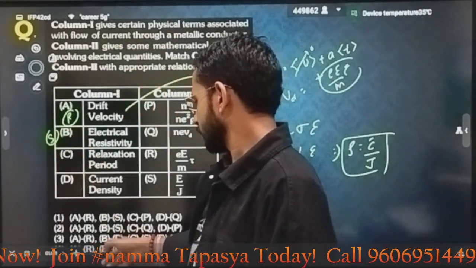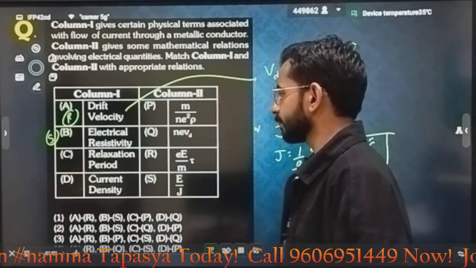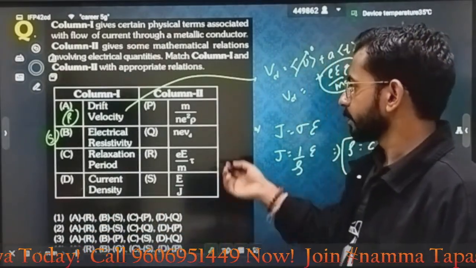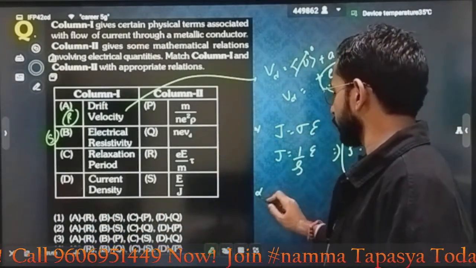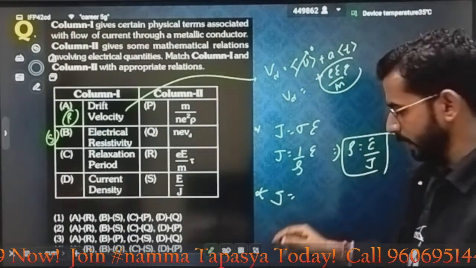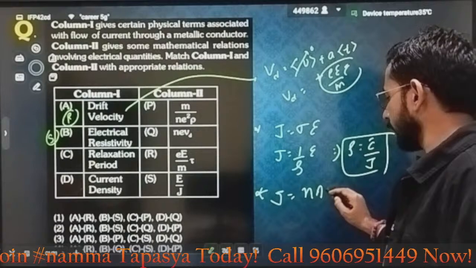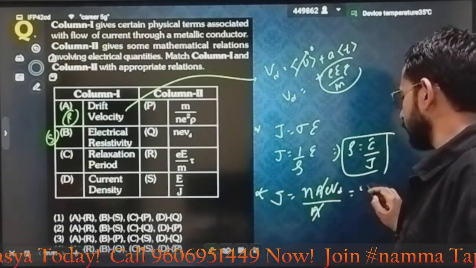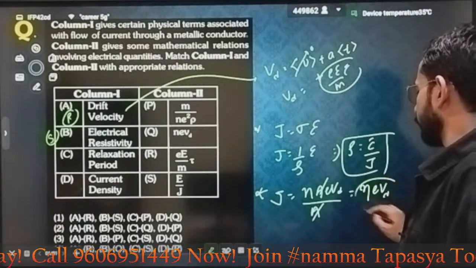Oh, still there is a clash. Interesting. I know current density. Current density can be matched with what? Current density is current per unit area. Current is eta A e VD, divided by the area. The area cancels, so it is equal to eta e VD.